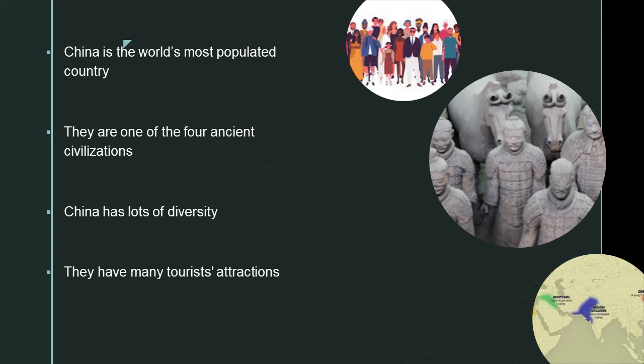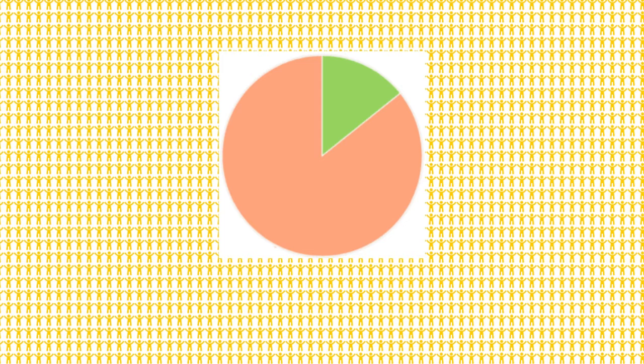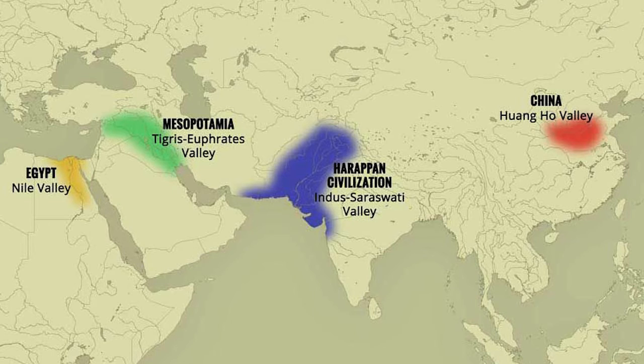China is the world's most populated country at 1.4 billion people, and that's a lot of people. That's about 1/7 of the total world population. They are actually one of the four ancient civilizations. So, a very, very long time ago, when humans first came to be, civilizations were created. And China, well, not exactly China, but that's where one of the four main civilizations started.